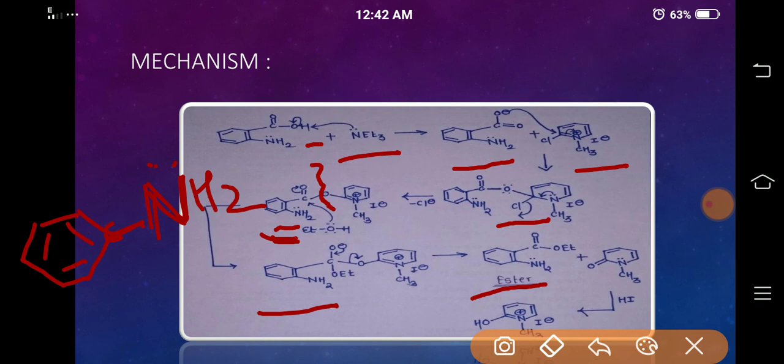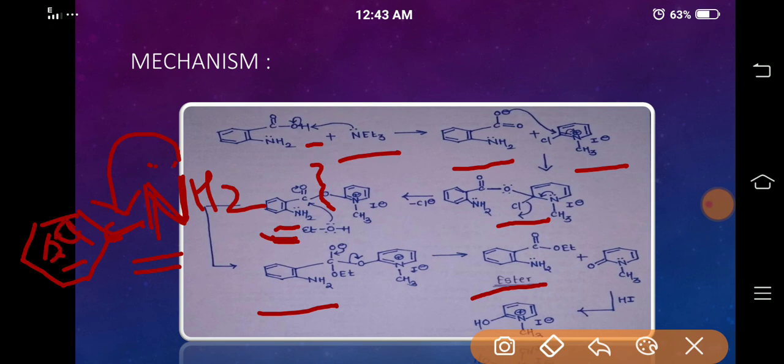Whenever a nitrogen having a lone pair is connected to an sp2 hybridized carbon, its lone pair is not localized at the nitrogen. These lone pairs are involved in delocalization.